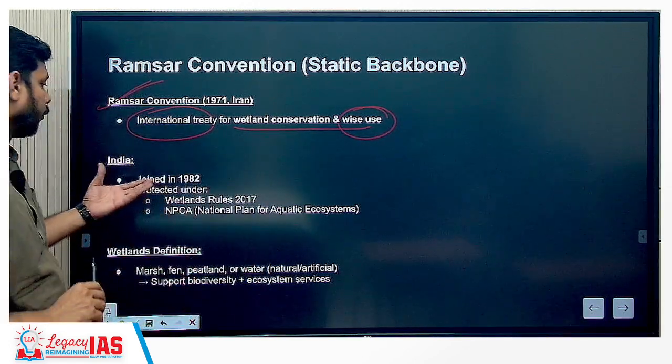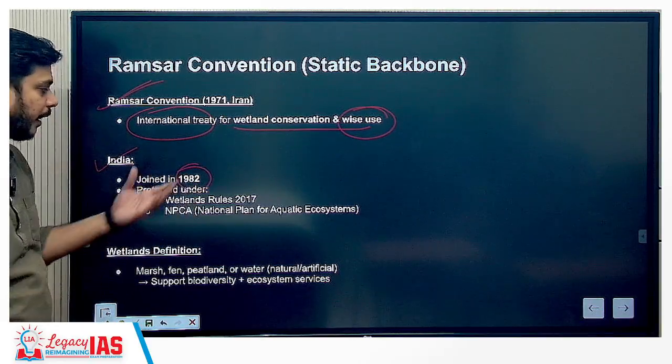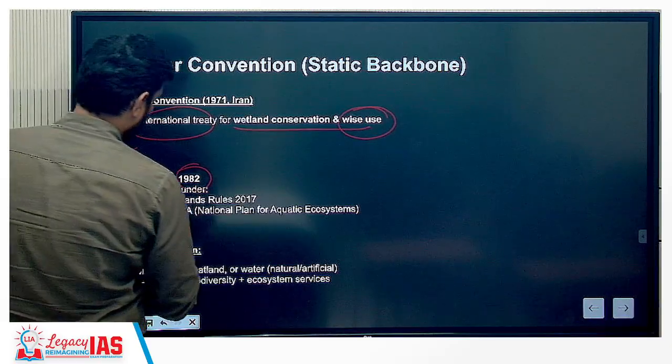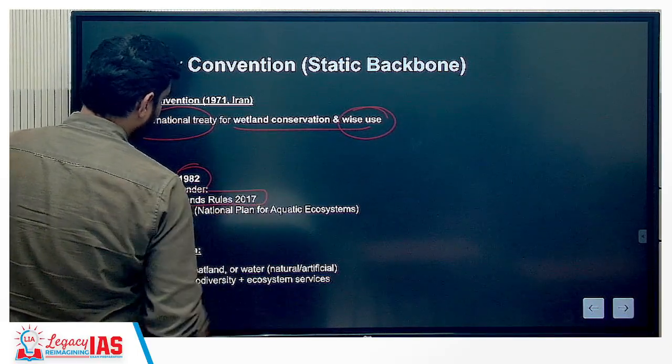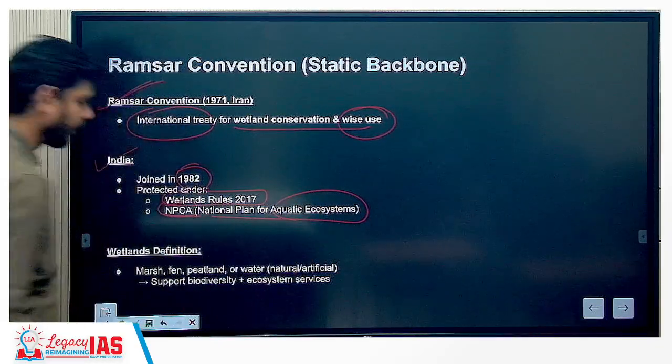With respect to India, it joined in 1982. It is protected under two particular instruments. One is the Wetlands Rules 2017, and the second is the National Plan for Aquatic Ecosystems.